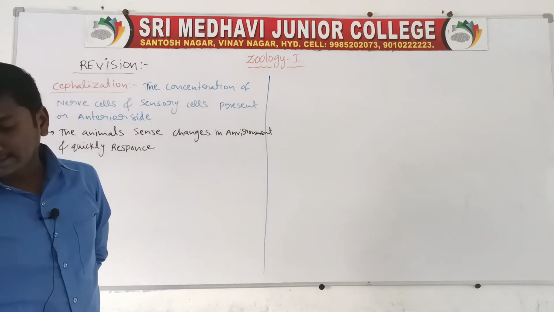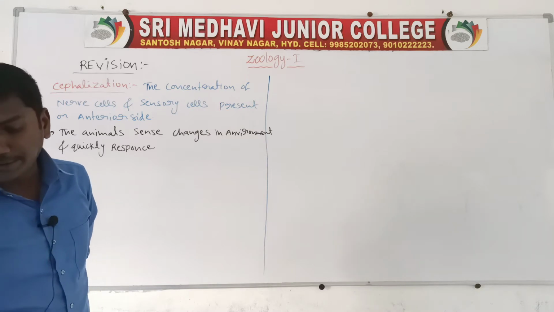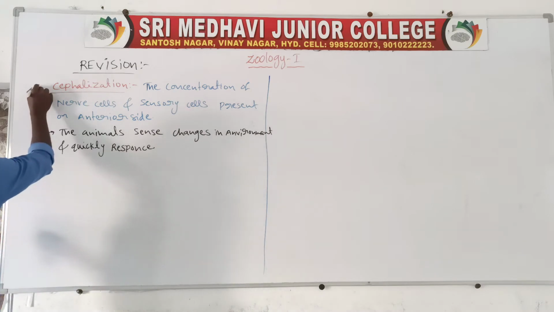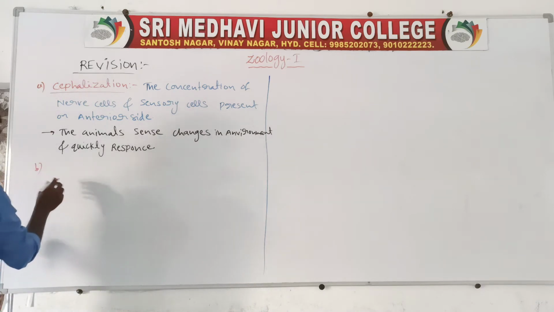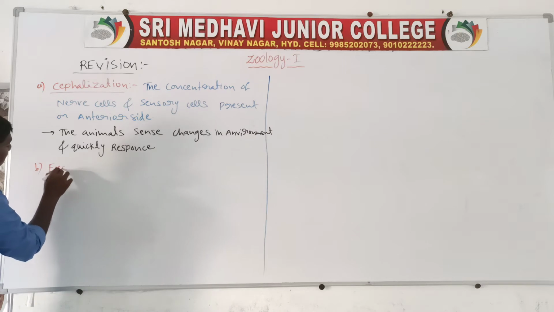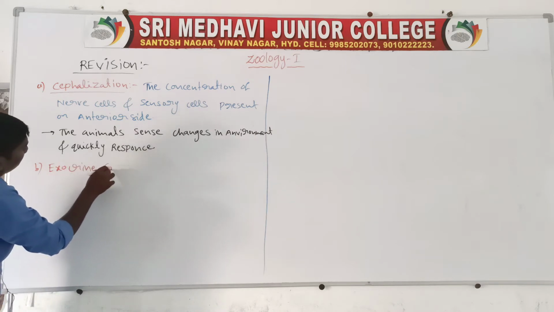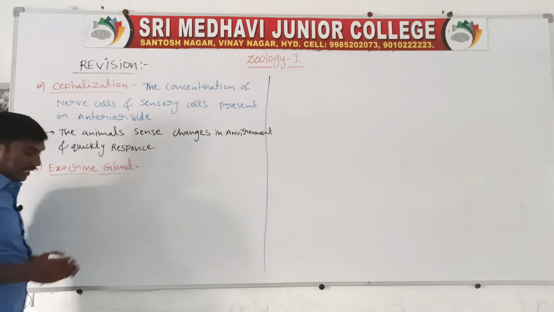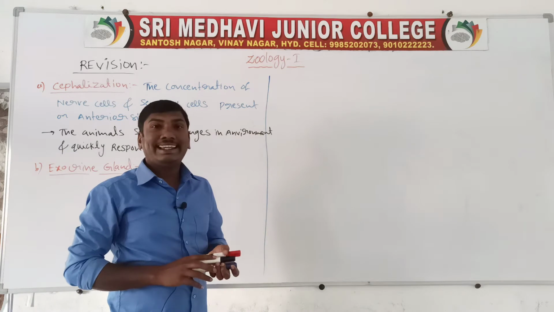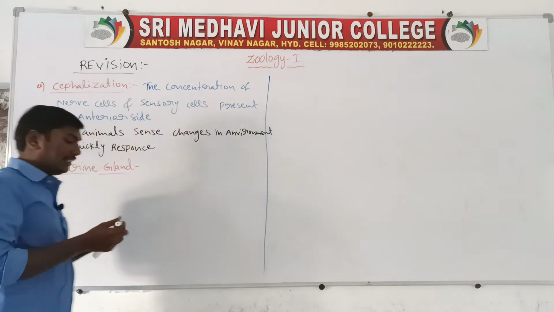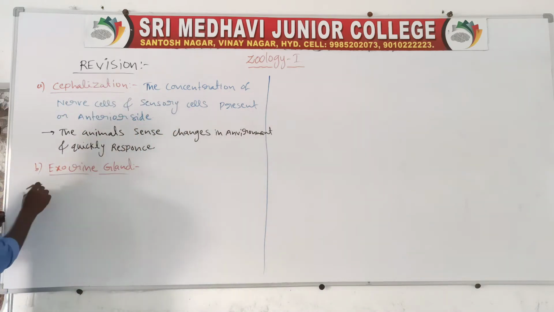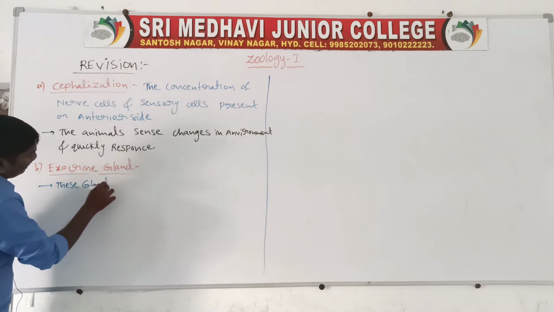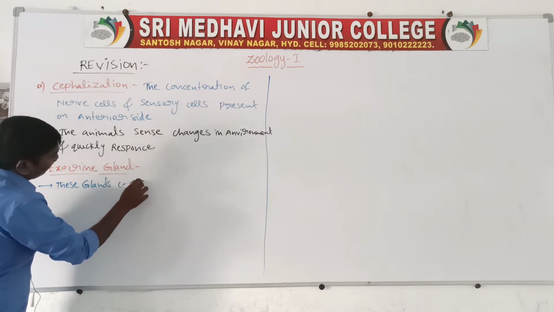Next one, distinguish between exocrine and endocrine glands. Exocrine gland and endocrine gland. Exocrine glands contain ducts.